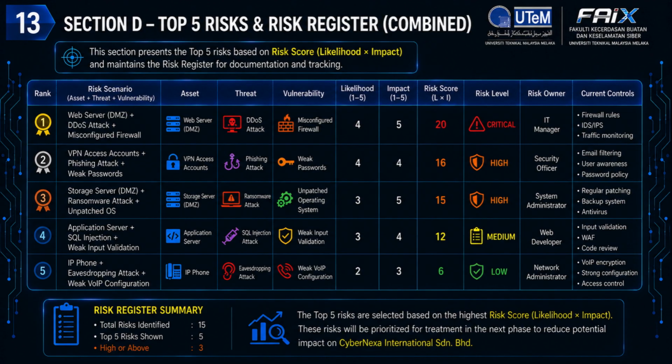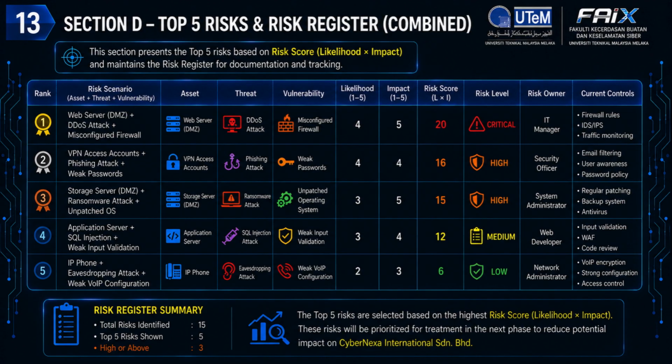The second highest risk involves VPN access accounts. A phishing attack combined with weak passwords results in a high-risk score of 16. This could allow attackers to gain unauthorized access to the internal network and compromise sensitive company information. The third risk is the storage server in the DMZ.